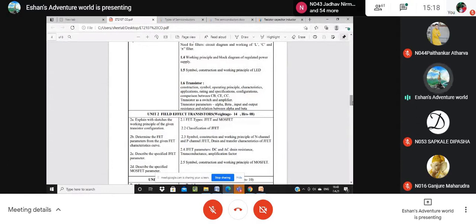And the main thing is the application: where we should use this transistor, basically for what purpose, or whether there is any selection criteria to select a component for a particular application. We have to study the basics in this bit also. Again, at application level we also have to see that the transistor is used as a switch or an amplifier.